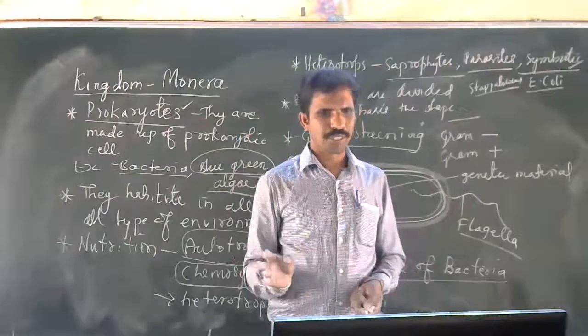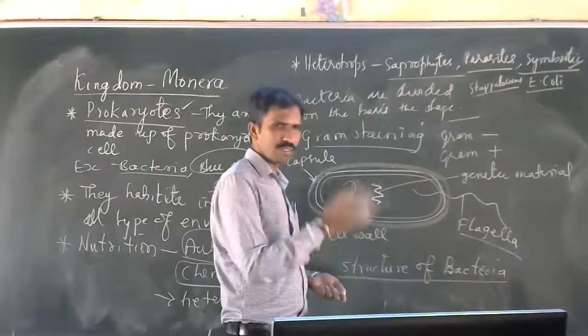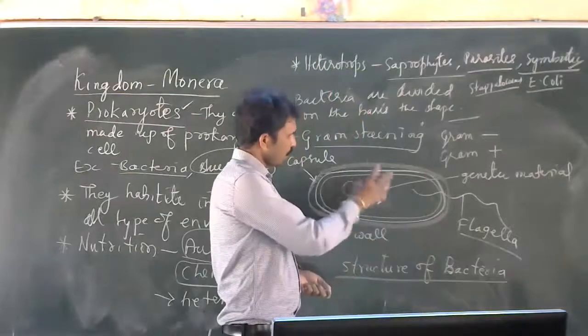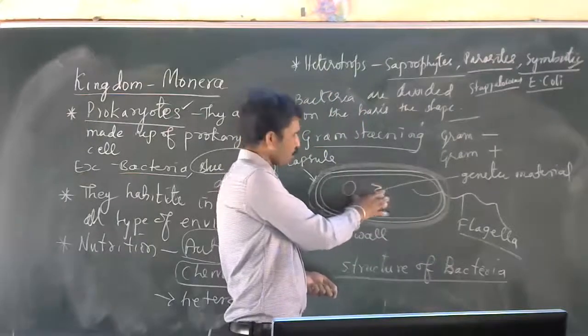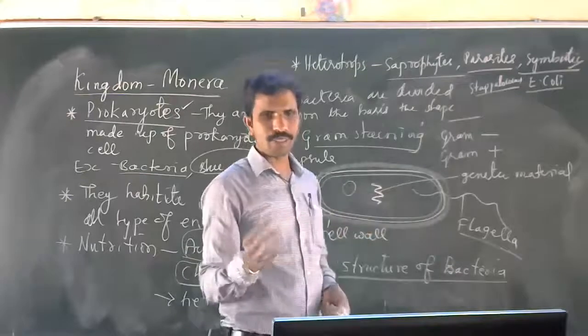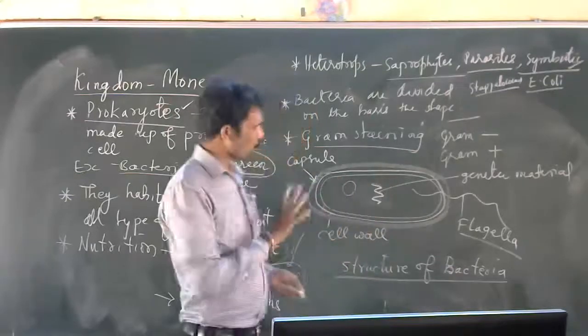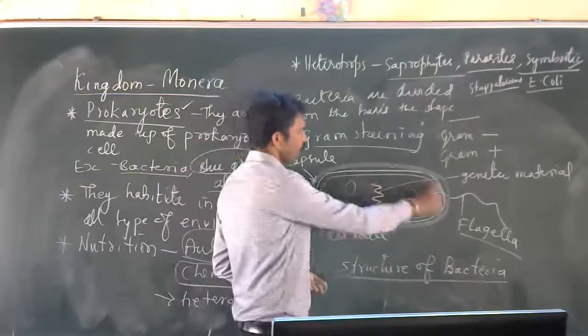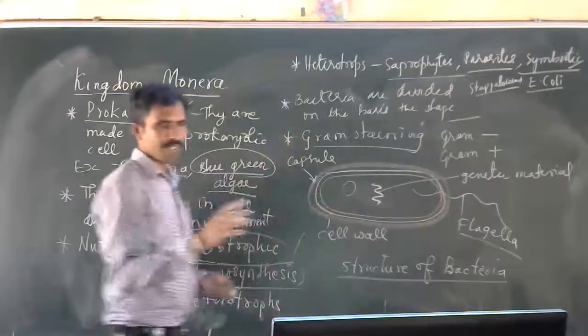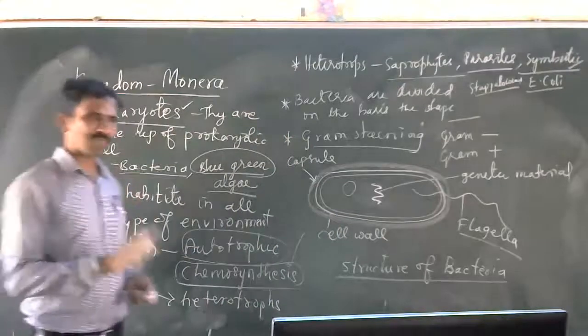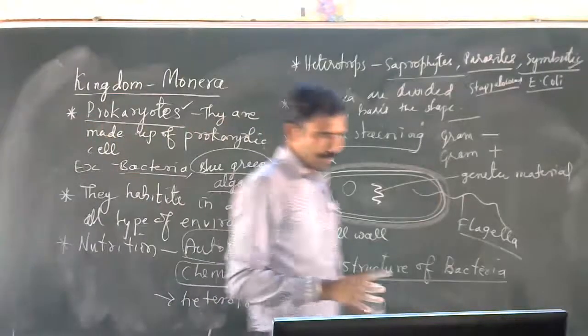See, mitochondria will be absent over here. Mitochondria produce energy, but in the prokaryotic cell mitochondria are absent, and production of energy is done by the plasma membrane itself. Understood?